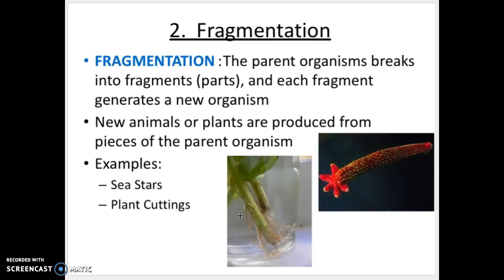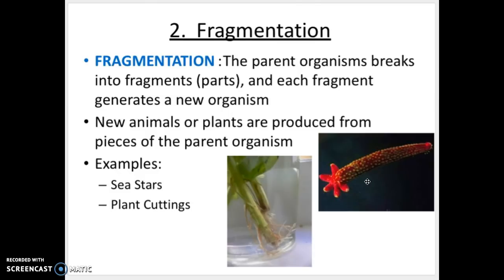And I remember my parents wanted to get some of that, and he was like, oh, well, why don't you just cut some pieces of my ice plant off and then just plant it into the ground and then it will grow. So that's what we did. We cut little pieces of his ice plant off, and then we planted it into our ground, and then we had a bunch of new ice plant as well that was genetically identical to obviously the other ice plant that we cut it from. So plants, definitely fragmentation is very common.